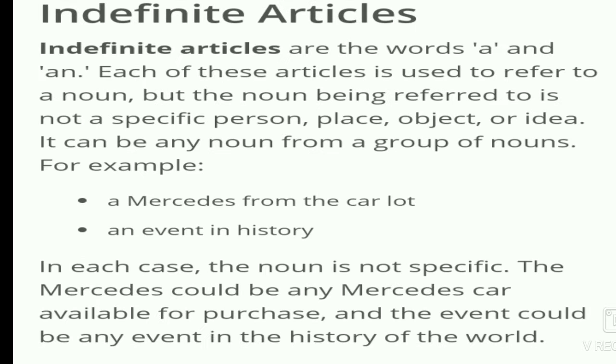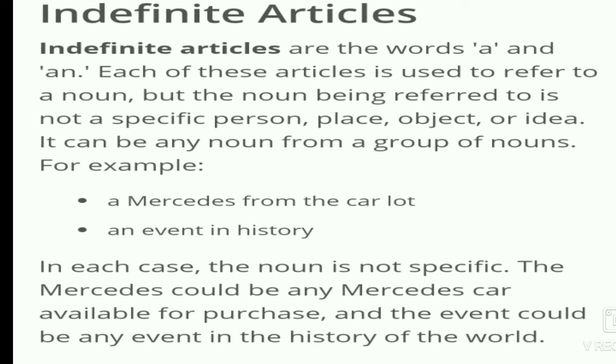Now we have to read about the indefinite articles. In the indefinite articles, the words are a and an. Each of these articles is used to refer to a noun, but the noun being referred to is not a specific person, place, object, or idea. It can be any noun from a group of nouns.